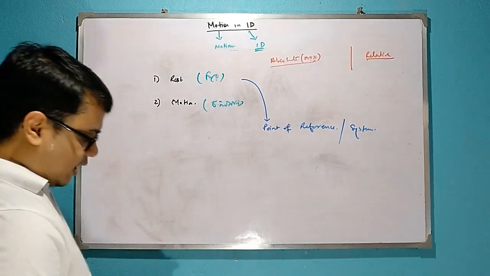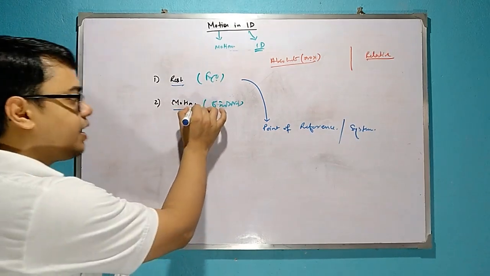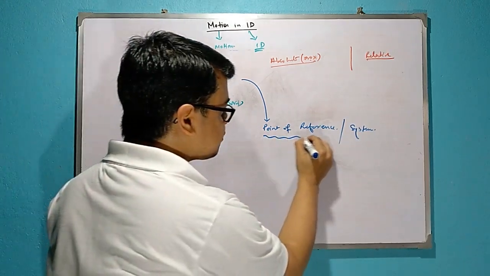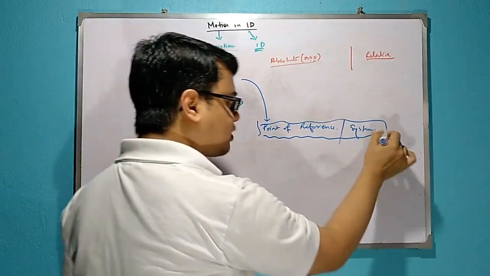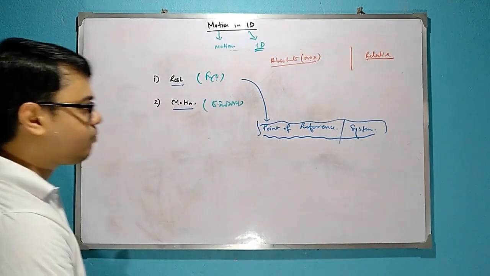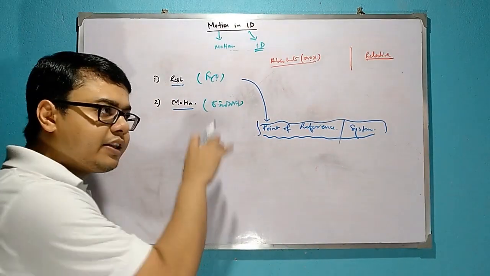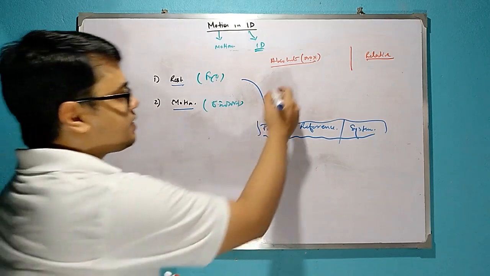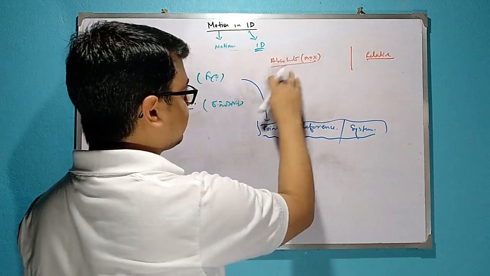So anything that is either at rest or in motion is with respect to that point of reference. This point of reference is called a system.